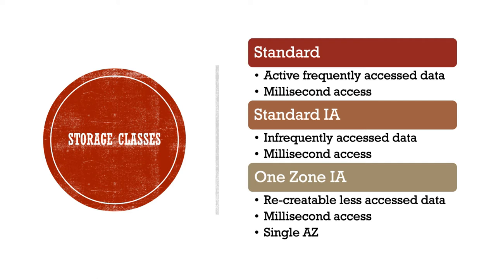So standard and standard IA data, whatever you store in these classes, will actually be stored internally by S3 in 3 or more availability zones. But in case of one zone IA, it will be stored only in one availability zone, hence the cost would be much lower compared to standard and standard IA.